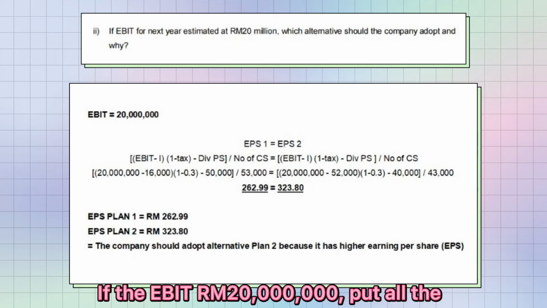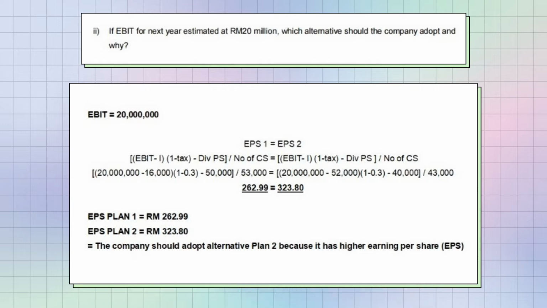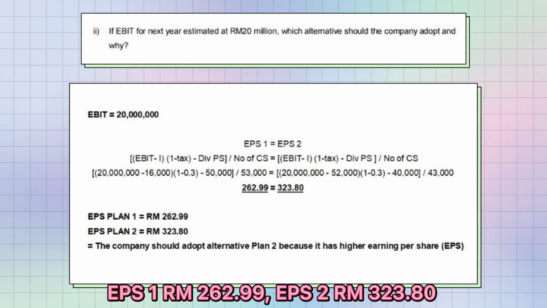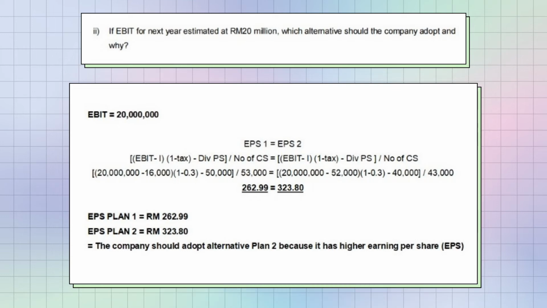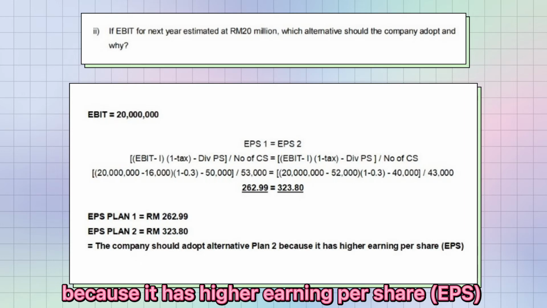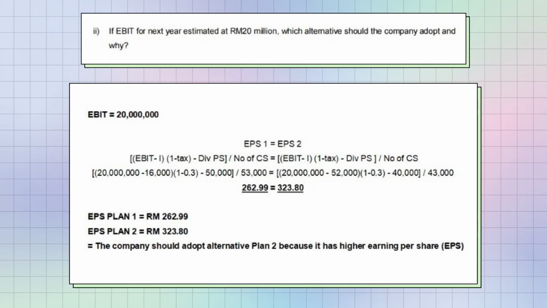If the EBIT is 20 million, put all the information in the formula and you will get EPS 1 of 262.99, and EPS 2 of 323.80. The company should adopt alternative plan 2 because it has higher earnings per share.